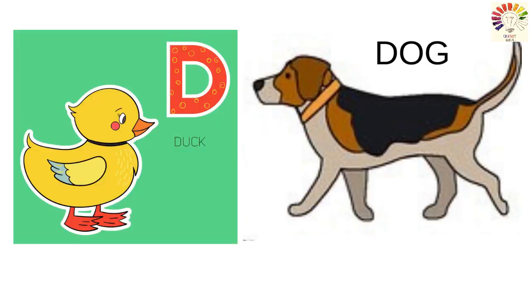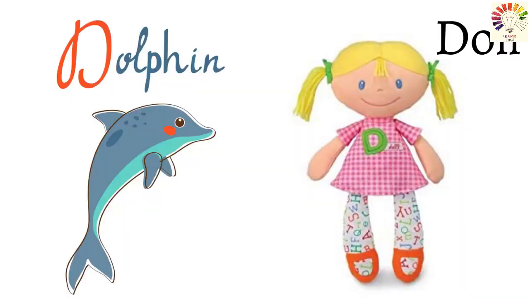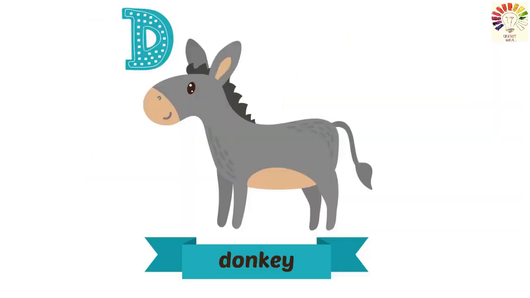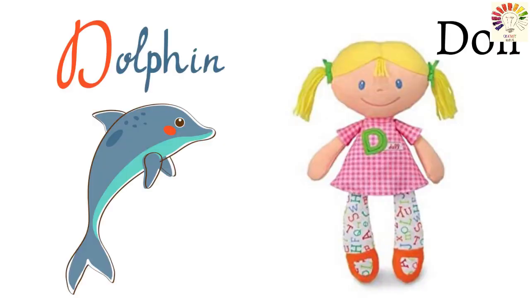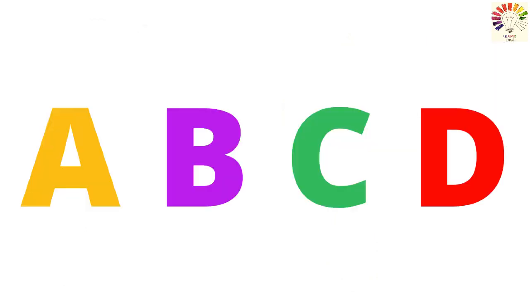D for duck. D for dog. D for dolphin. D for donkey. D for doll. Got it? Very good.